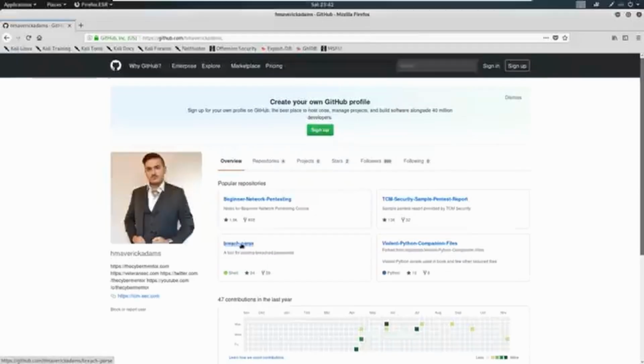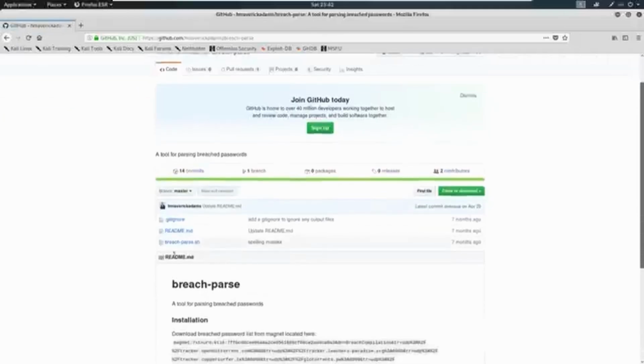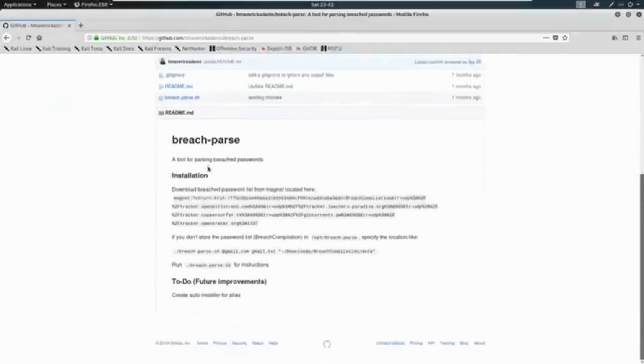Now go ahead and click on Breach Parse, and you're going to see a bash script here and a little bit of a description. So you do not need to download this. Let me preface with what we're doing here. This magnet link, you're going to need a torrent, some sort of uTorrent or BitTorrent, and you'll need to download this. And it's also something along the lines of 44 gigabytes extracted. It's a huge file. So you don't have to do this. You can just watch and follow along. You are more than welcome to install this on your machine. I'm going to show you what it looks like.